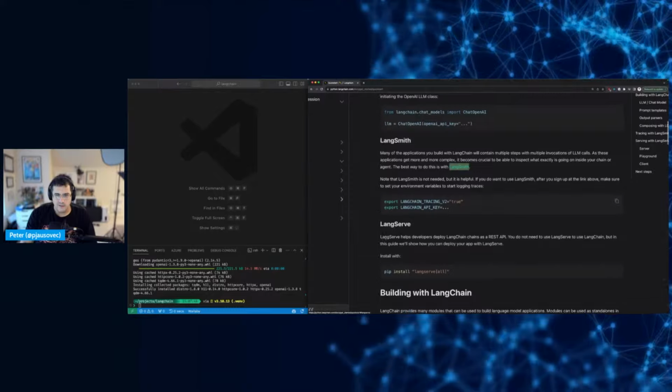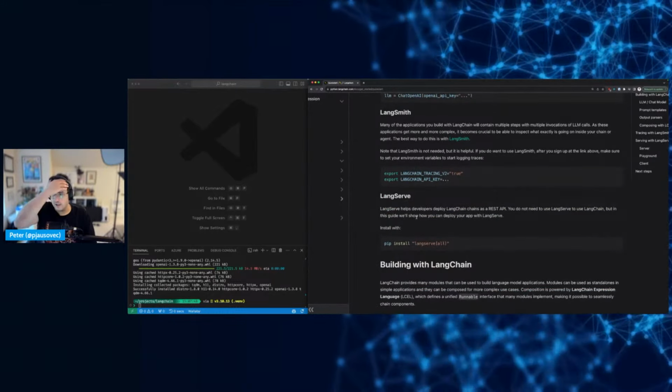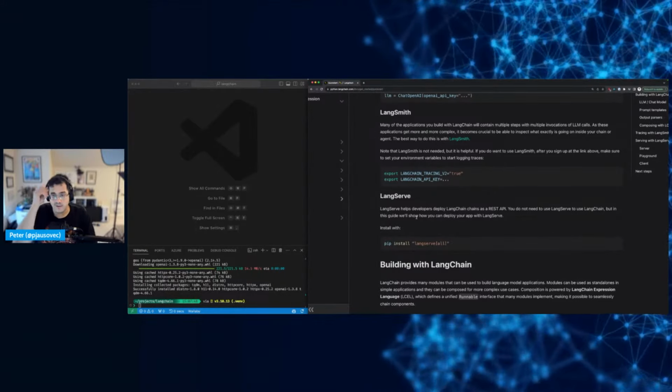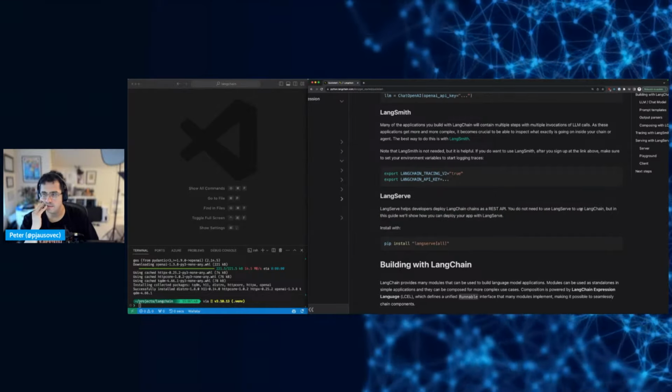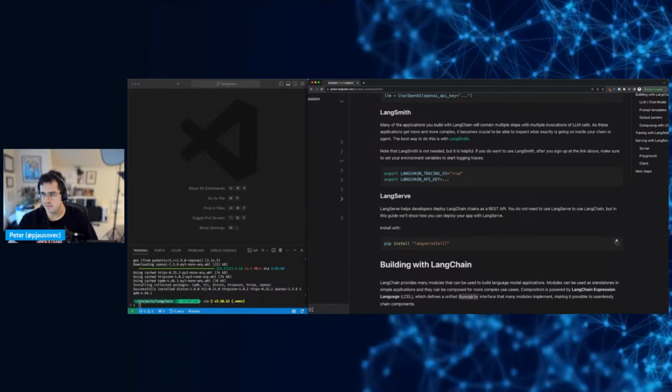And then LangServe. Okay, so this is to actually do the REST API, so expose whatever we build through REST API. So you don't need to use LangServe to use LangChain, but yes, let's do this as well.